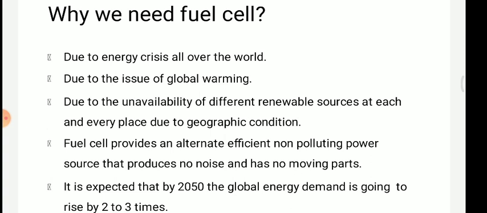So that's why the global warming effect is raised day by day. The global warming effect is increasing day by day due to the engine emissions; fuel like petrol engines leave carbon dioxide, sulfur dioxide.